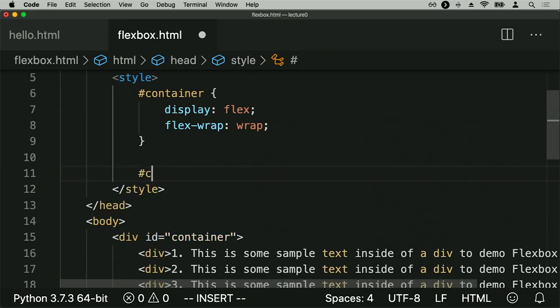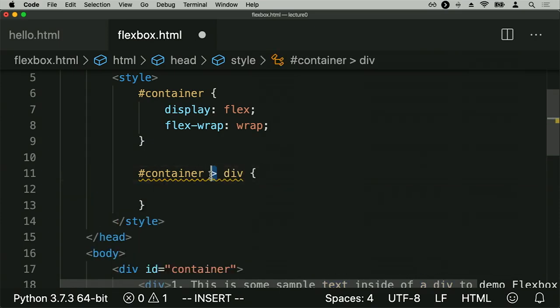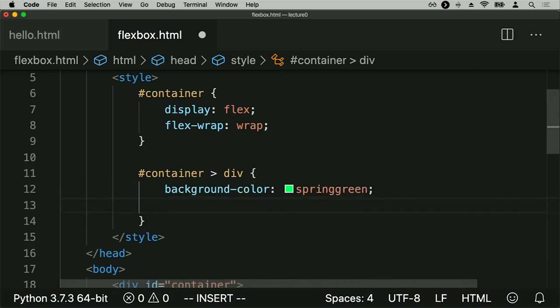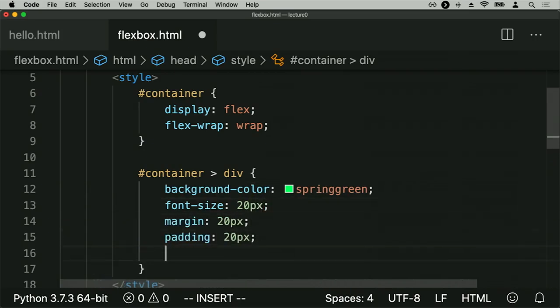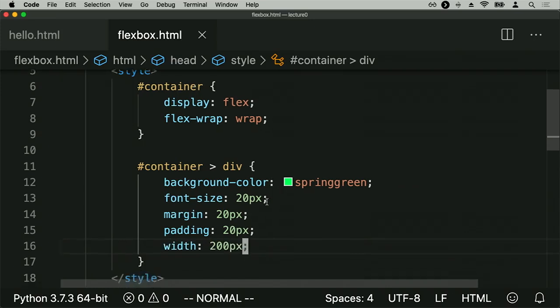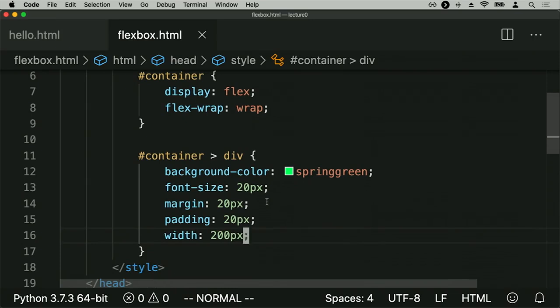So I can say, for the container, all of the divs inside of that container, again, using this child selector to get all of the divs that are inside of the container, I can add some CSS to that too. I can say, let's give these a background color of like a shade of green. I can give them a particular font, maybe 20-pixel font, give them some margin and padding just to add some space. And maybe each one is going to be 200 pixels wide. So just adding some spacing to those individual divs.